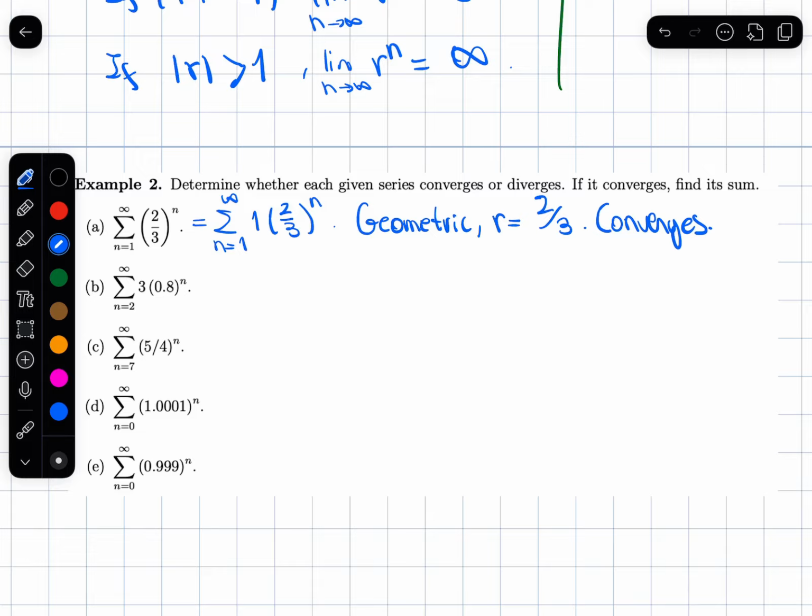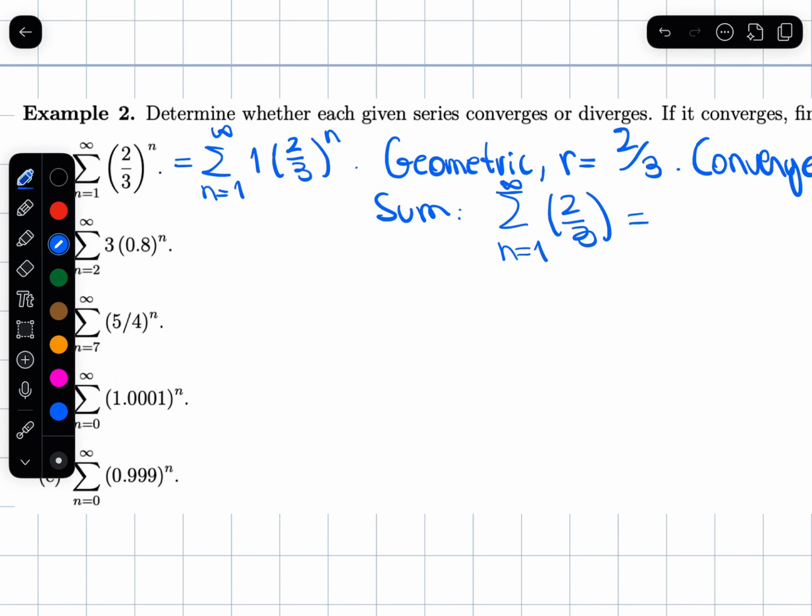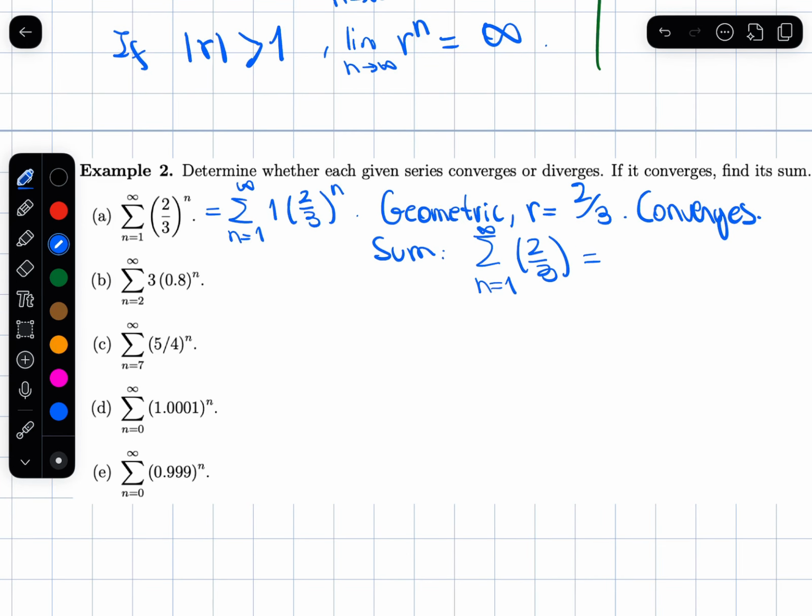The sum is the first term, so the first term is obtained when I plug in this first term, divided by 1 minus the ratio.